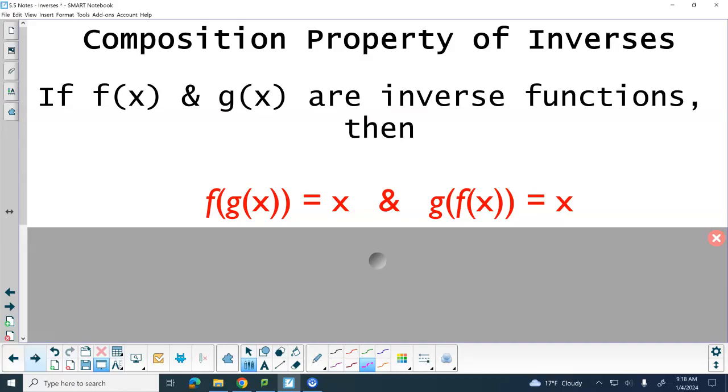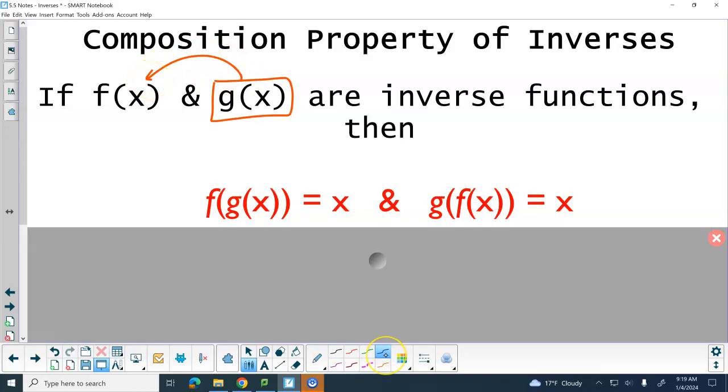And the composition property says that if f of x and g of x are inverses, then f of g of x equals x, and the kicker is, and g of f of x equals x. What that's basically saying is you need to take this function and put it into that function.